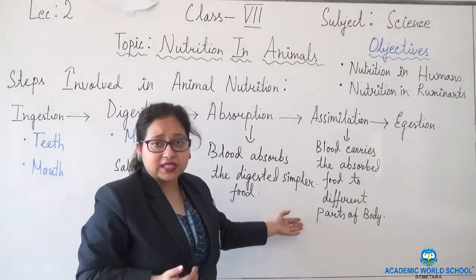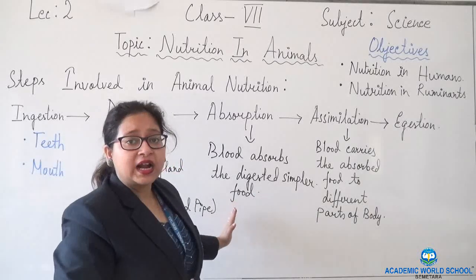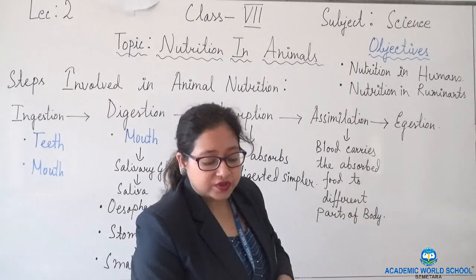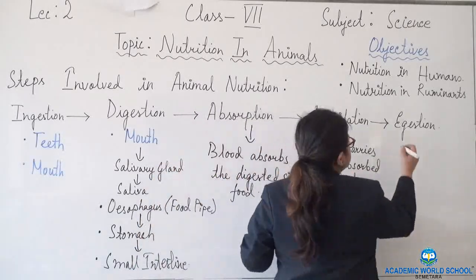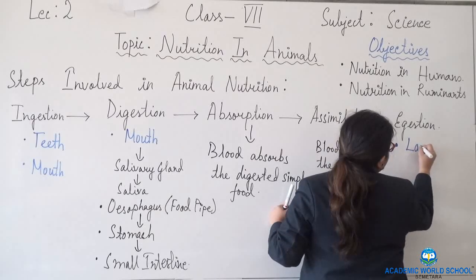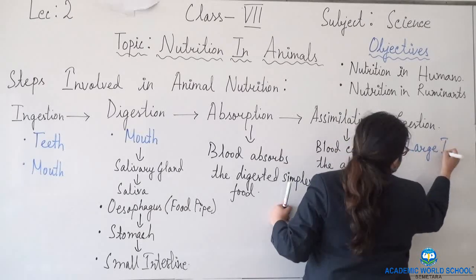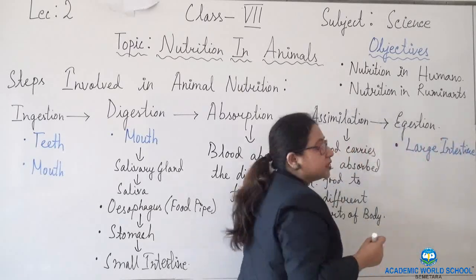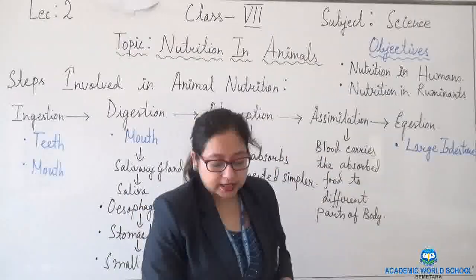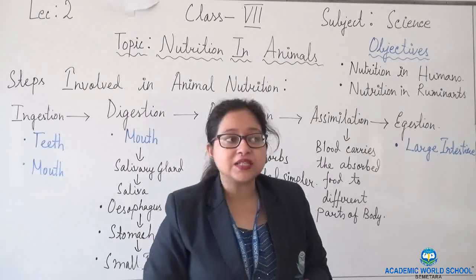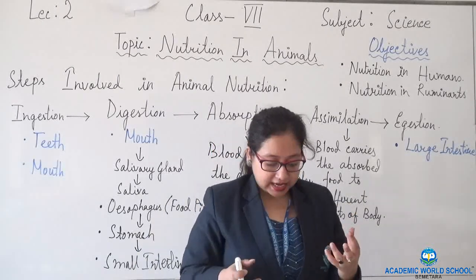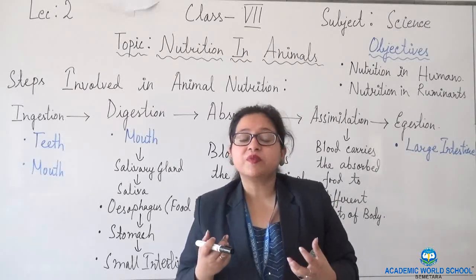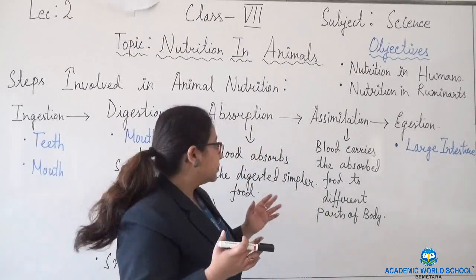After absorption takes place, the unwanted and undigested food is passed to the next organ, which is known as the large intestine. Here the large intestine plays the role. Now what happens in the large intestine? In the large intestine, the water and salts are absorbed from the undigested food.